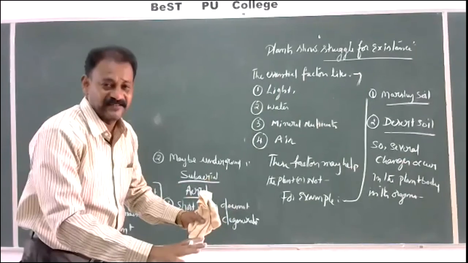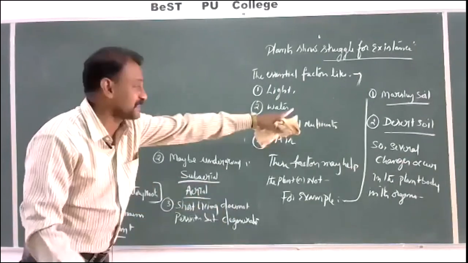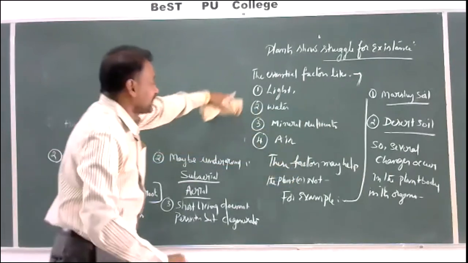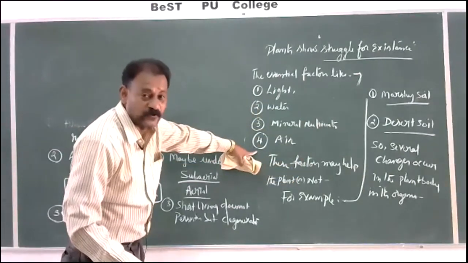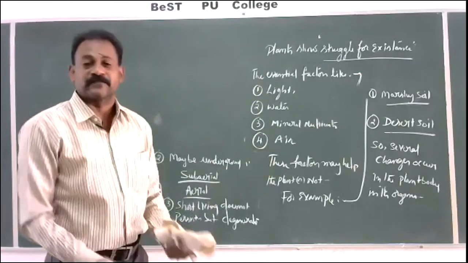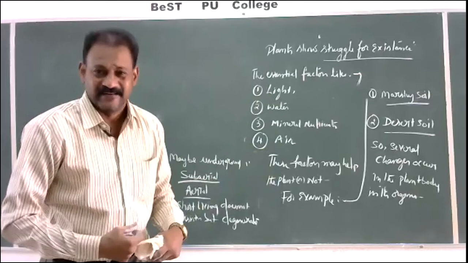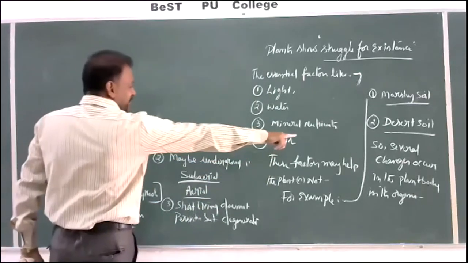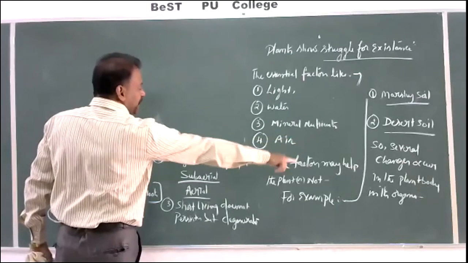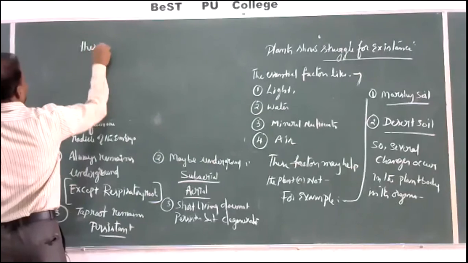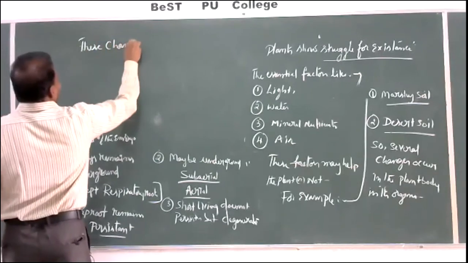Why do changes occur? Because of the struggle for existence. Why struggle for existence? Because the factors are compulsory for plant growth. So if any of the factors is not available, the plant has to show some changes to get that factor. This is called modification. These changes are permanent.